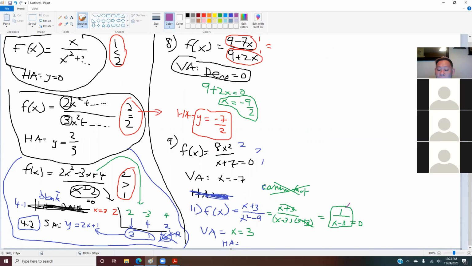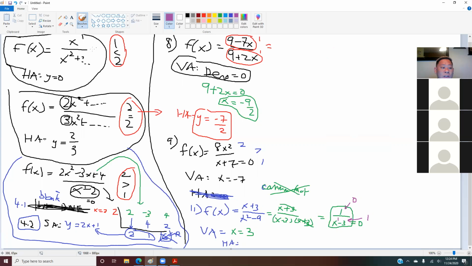So what power do we have on this one? It's a 1 over 2. No. What power do we have on the top one? 0. Yes, the power is 0. So don't forget that if you have an x, it's a power 1. If you have an x squared, it's power 2. If you don't have any x on it, the power is 0. And what power do we have on the bottom one? Just 1, because we have x to the power 1 here.